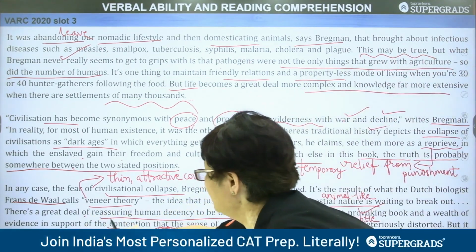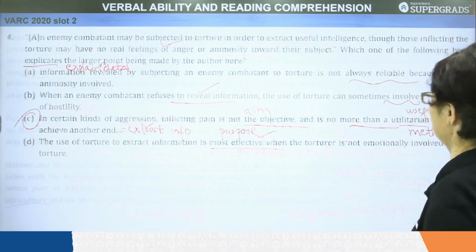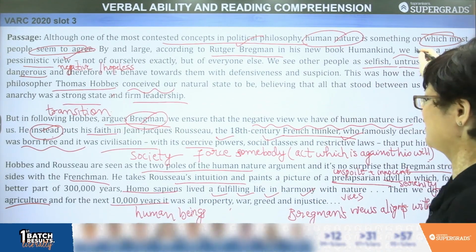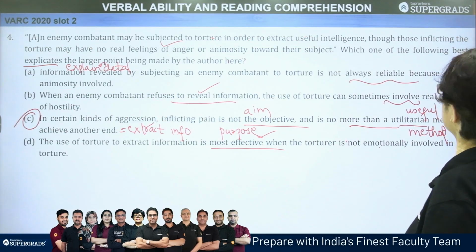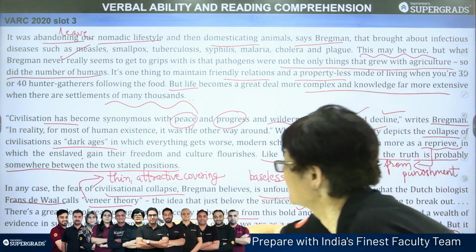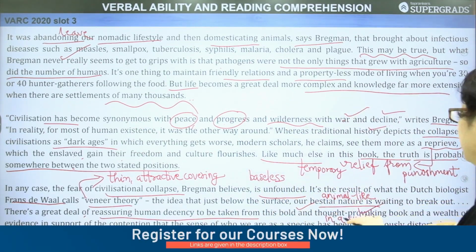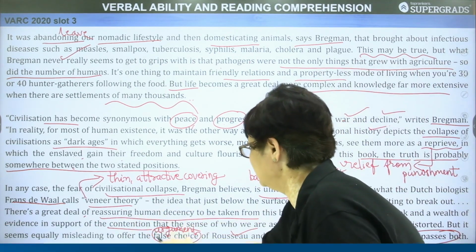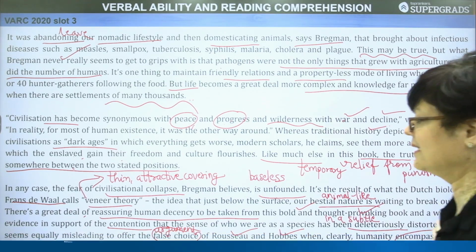That's a great deal of reassuring human decency to be taken from this bold and thought provoking book, and a wealth of evidence in support of the contention that the sense of who we are as a species has been deleteriously distorted.